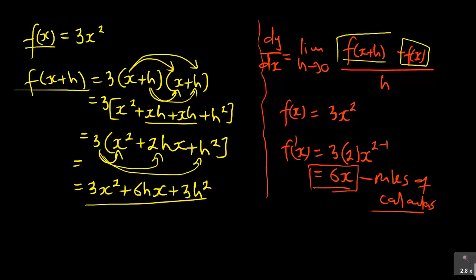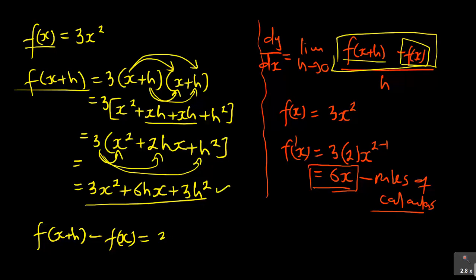You see that I have got the top now, f of x. Now I can do that top as I have circled there, which is my f of x plus h minus f of x that I just circled there, which will be equal to my f of x plus h is that one, which is 3x squared plus 6hx plus 3h squared minus f of x.